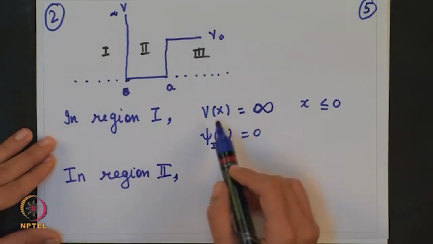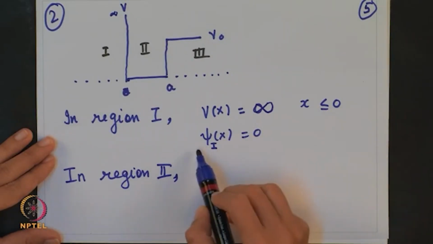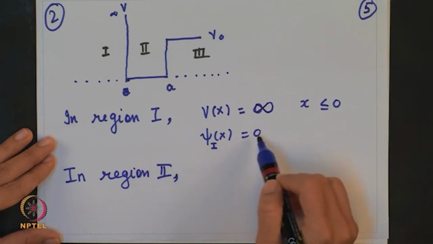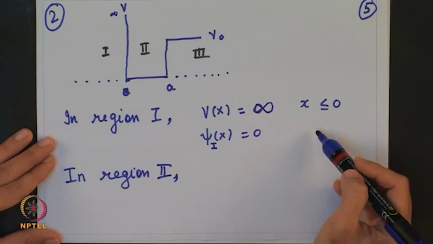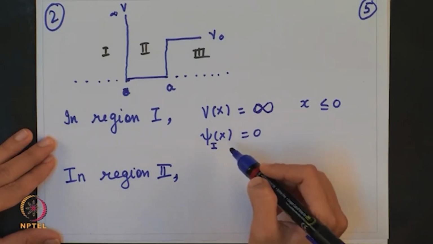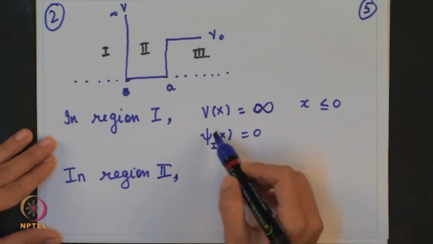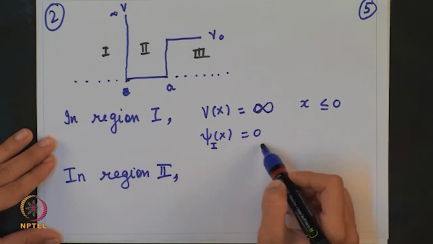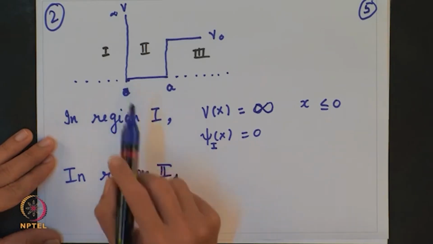So, in region 1 V of x is infinity for x less than 0, and the wave function is 0 at x equal to 0, as we know. Okay. So, for a well behaved wave function, we need to satisfy some conditions. So, one of the things is that the wave function will be 0 for x equal to 0. So, at the boundaries the wave function must vanish.